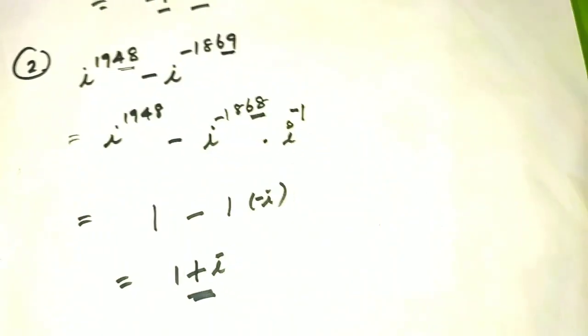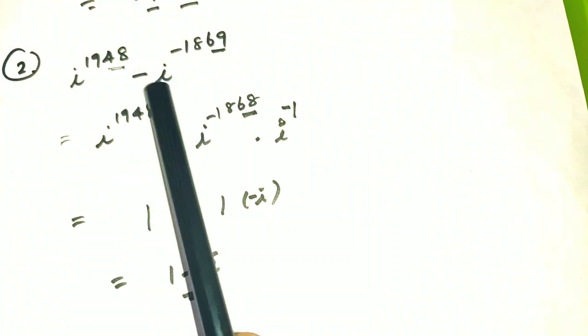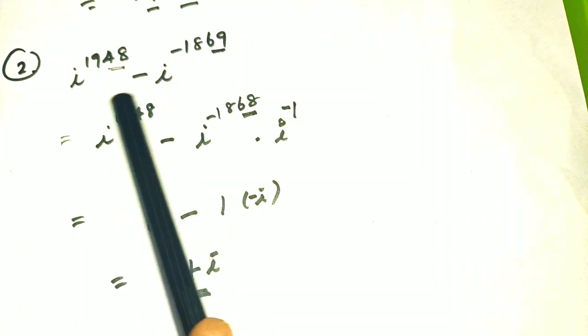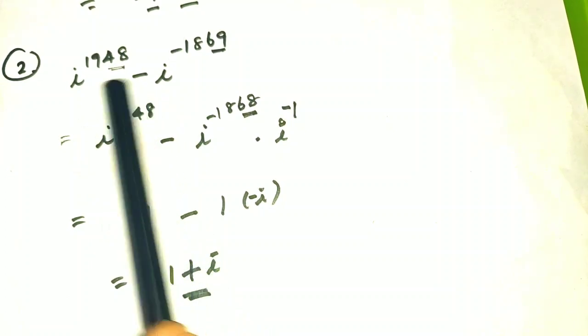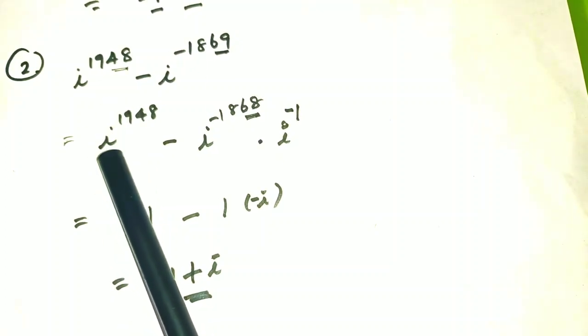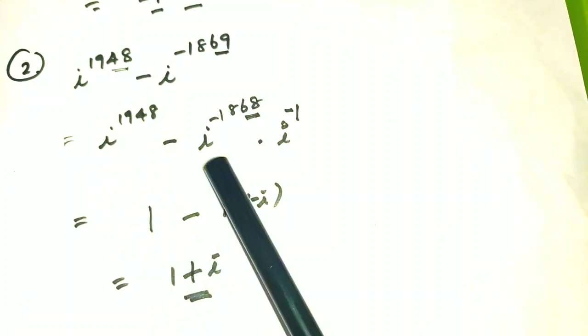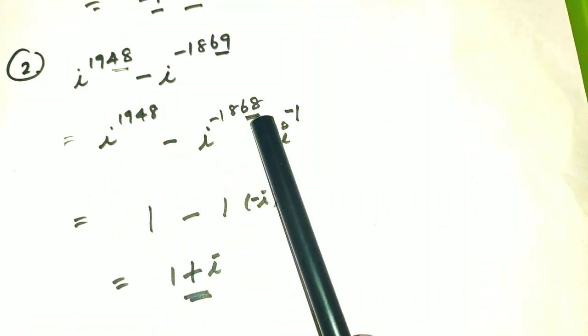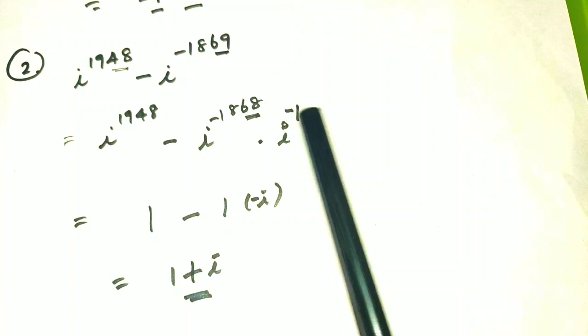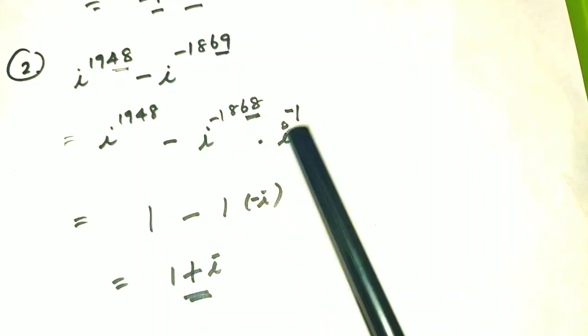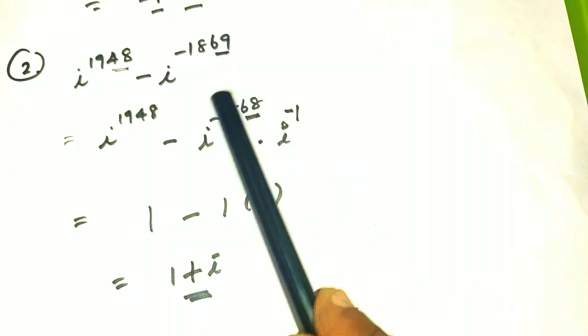Okay, in the second sum we have i power 1948 minus i power minus 1869. Here in i power 1948, 48 is a multiple of 4. So I can write this value as the same i power 1948, because it is a multiple of 4. Then i power minus 1868 into i power minus 1. 68 is a multiple of 4. So I split this as i power minus 1868 into i power minus 1. This value becomes 1.